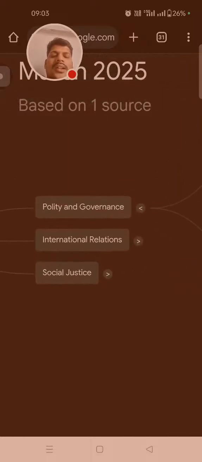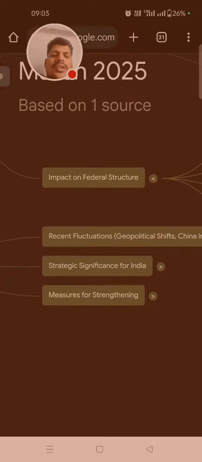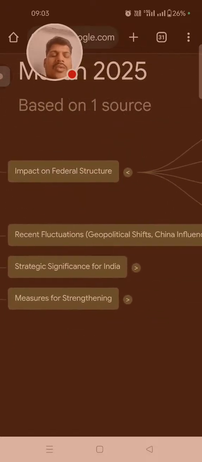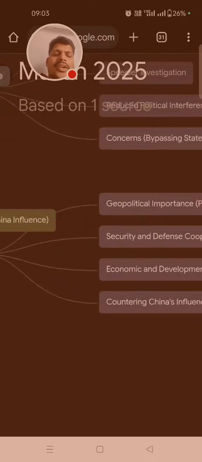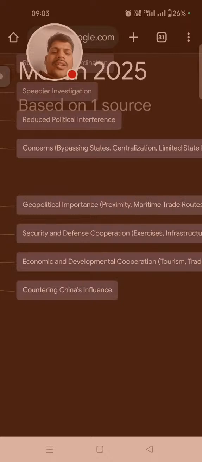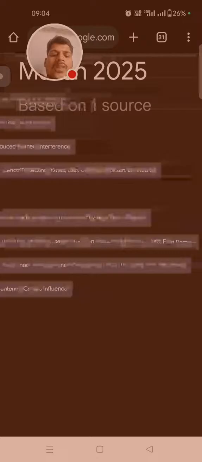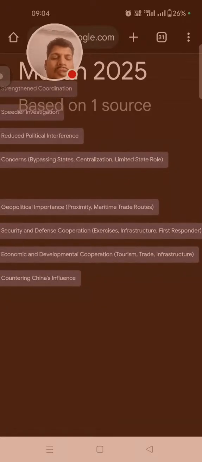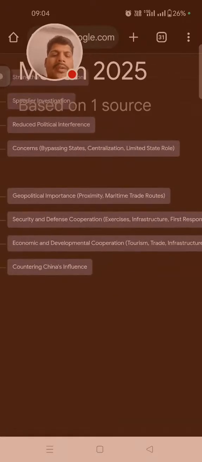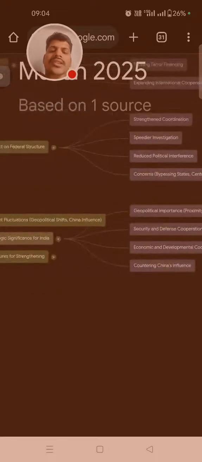Then comes international relations. India-Maldives relations: recent fluctuation, geopolitical shift, China's influence on the Maldives, and strategic significance for India. Geopolitical importance: proximity and maritime trade route, security and defense cooperation, various exercises, infrastructure projects, and first responder country. Economic and development cooperation like tourism, trade, and infrastructure, and countering China's influence is needed.